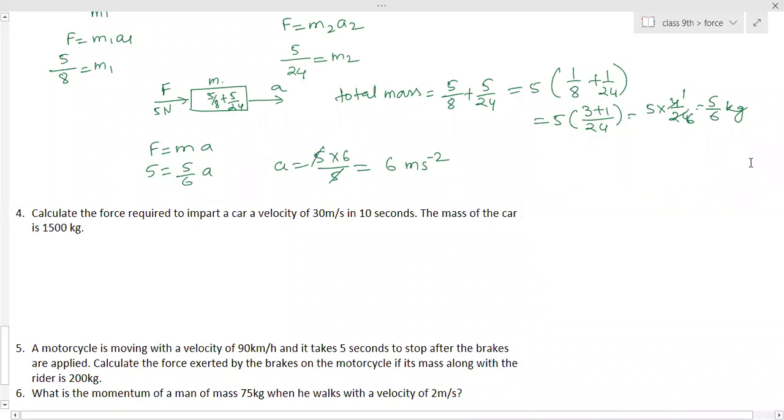Next question: calculate the force required to impart a car a velocity of 30 meter per second in 10 seconds. The mass of the car is 1500. How to do? What's the answer? Ma'am, 4,500 Newton. Yes, right. Can you give us 2 minutes for solving this question?